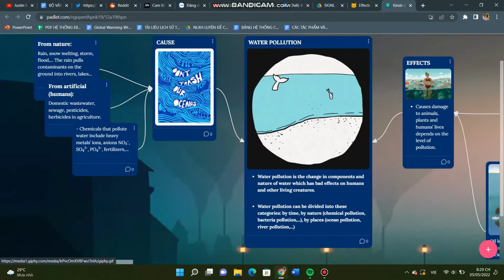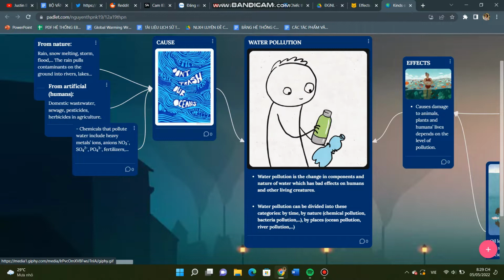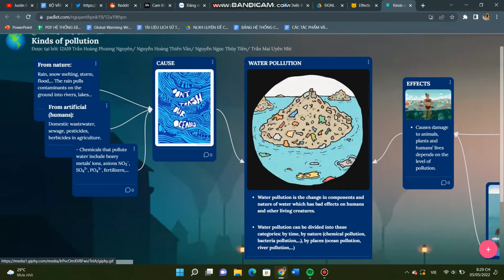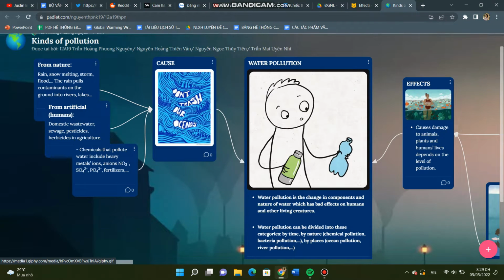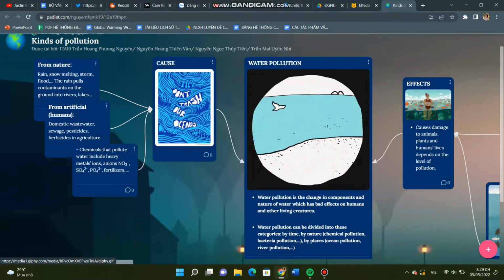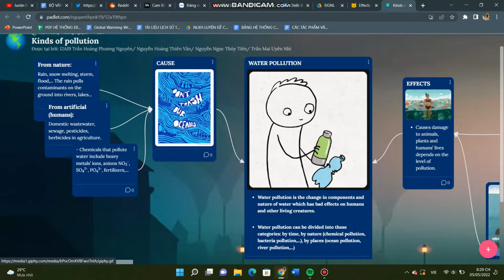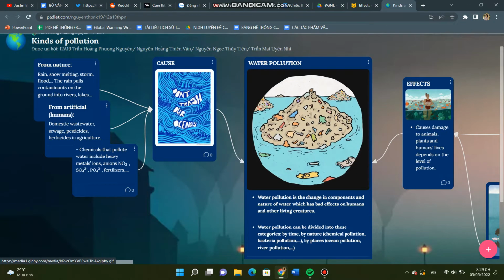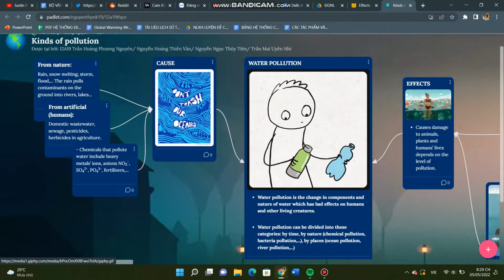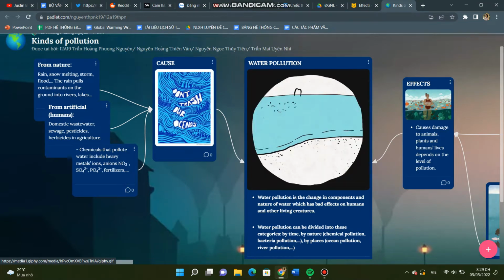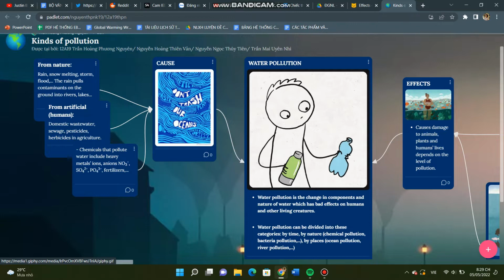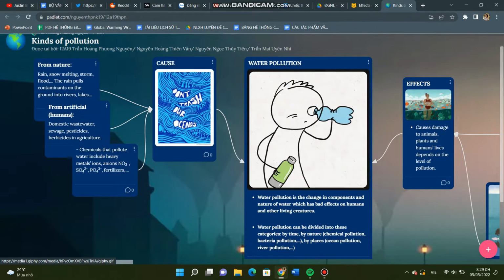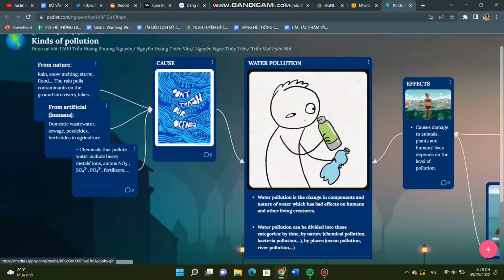Causes from nature, like rain, snow melting, storm, flood. The rain pulls contaminants on the ground into rivers, lakes, and from humans, domestic wastewater, sewage, pesticides, herbicides in agriculture. Chemicals that pollute water include heavy metals, ions, anions, nitrate, sulfate, phosphate, and fertilizer.